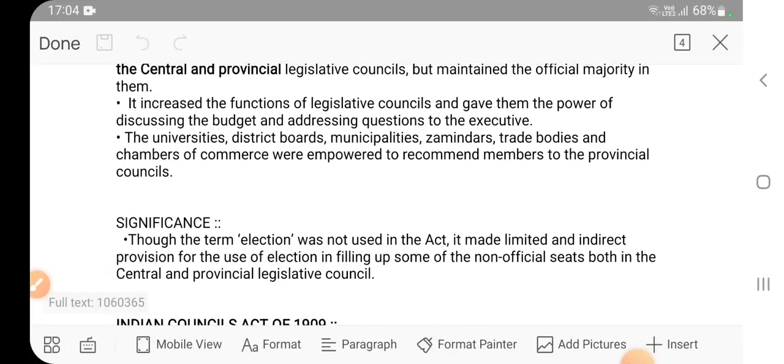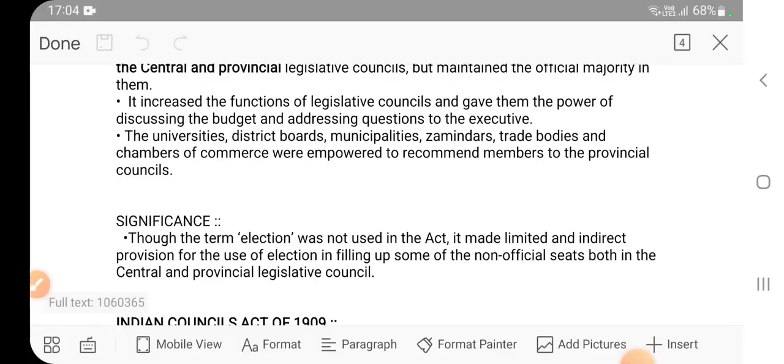It increased the function of legislative council, gave them the power of discussing the budget and addressing questions. Again, the factual detail. Next is university, district board, municipalities, zamindar, trade bodies, chambers of commerce were empowered to recommend members to the provincial councils.